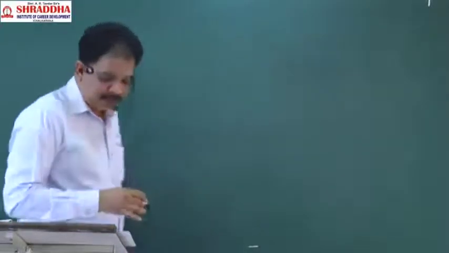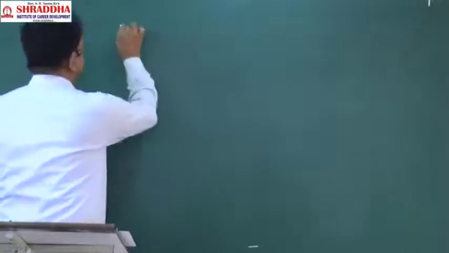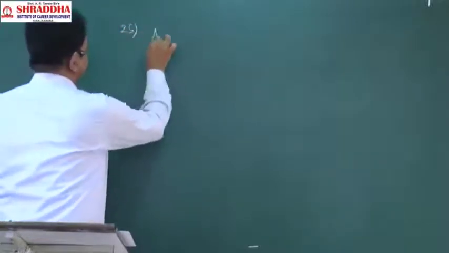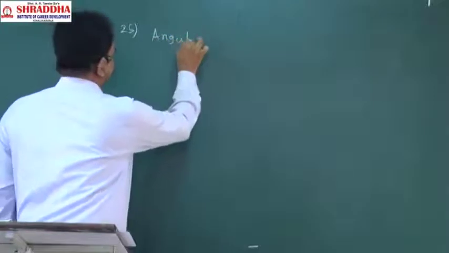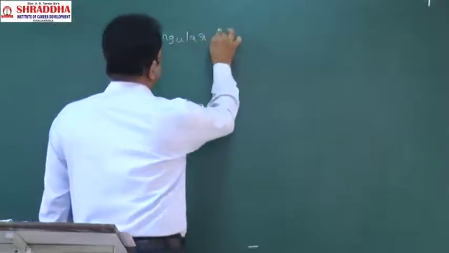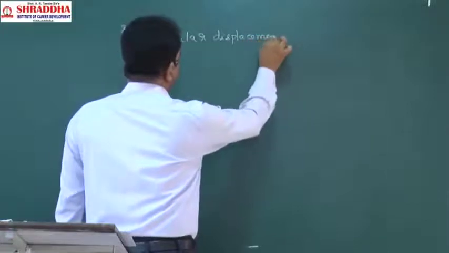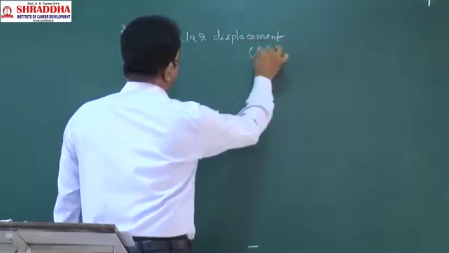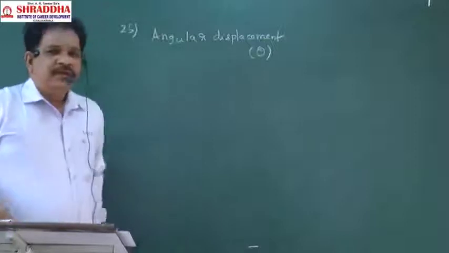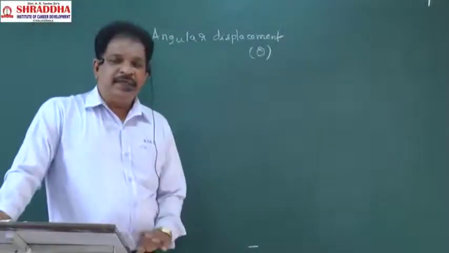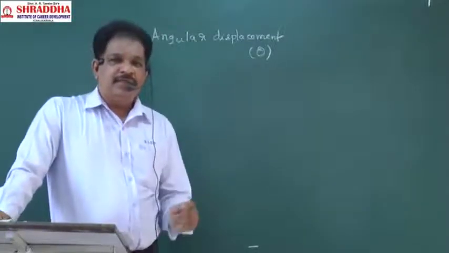Next one will be angular displacement. It is indicated by the letter theta.